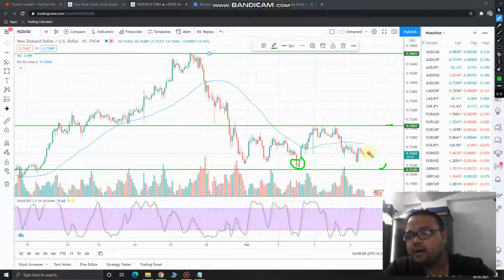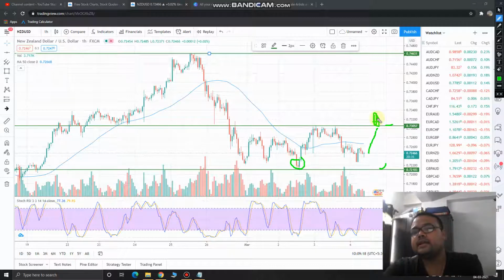On the other hand, if market goes up and crosses this level, 7305 level, and gives a breakout, then we can consider it a breakout only if the price is being supported by volume.